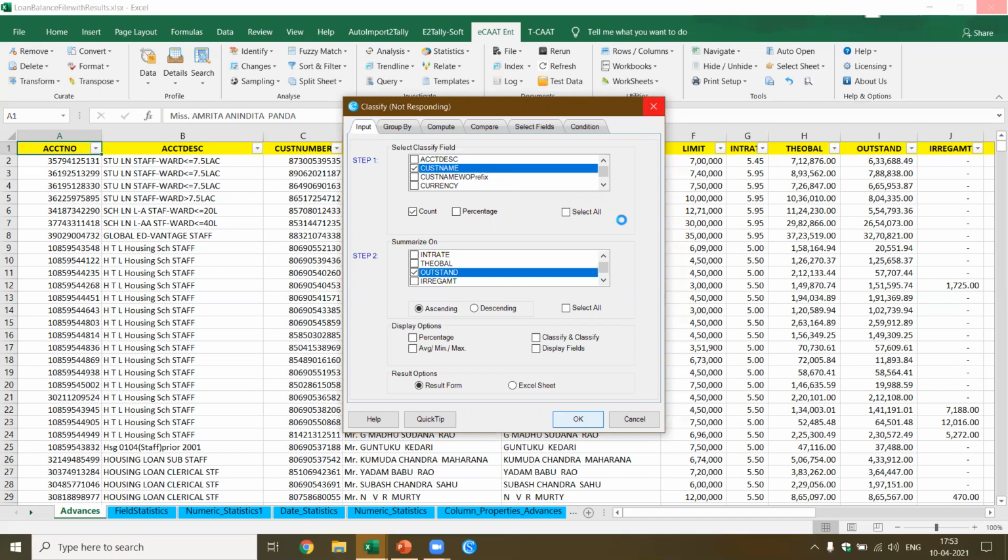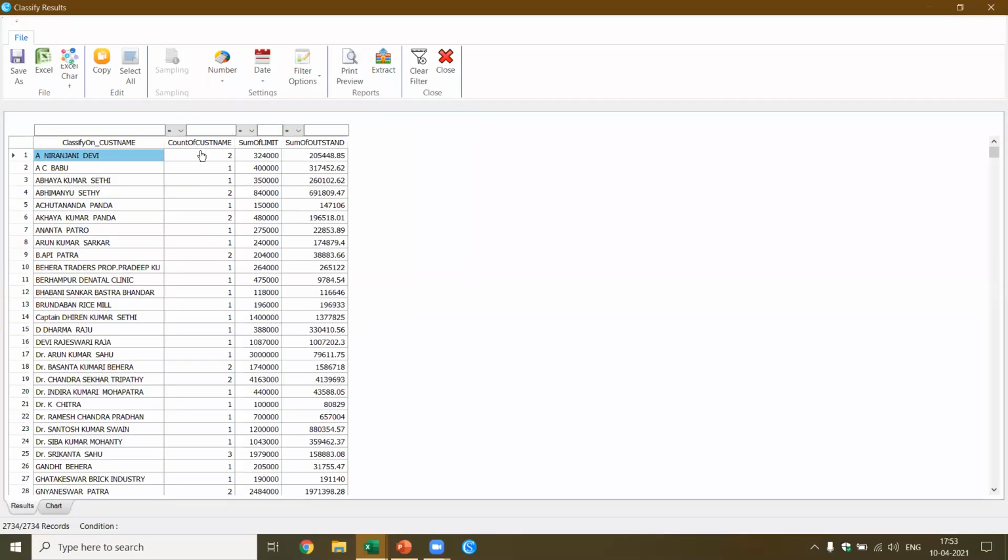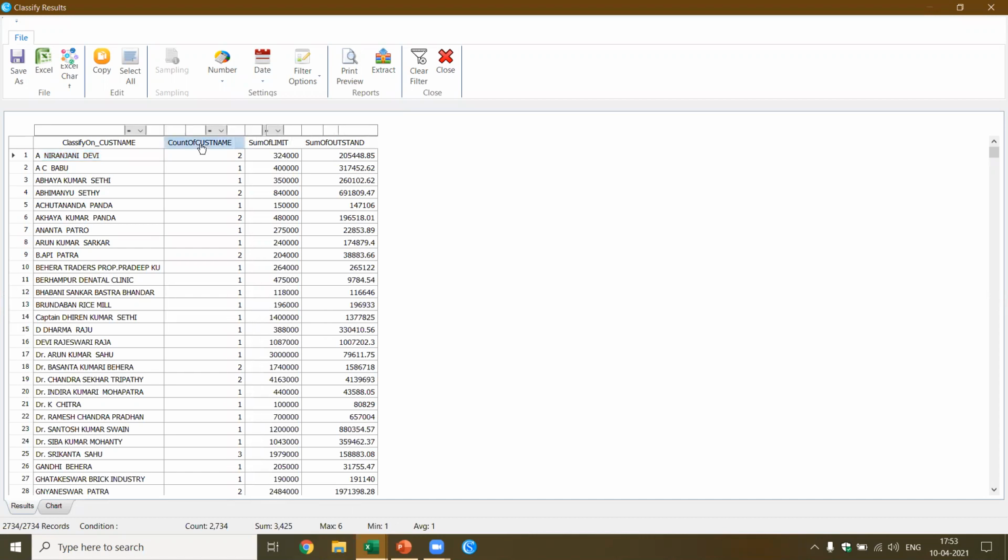There are 3,425 accounts. We'll see what total number we get. Now you see here 2,734. You remember the numeric properties. Now I want to see how many customers have been granted more than one loan. I just do a single click here. This should sort the data.